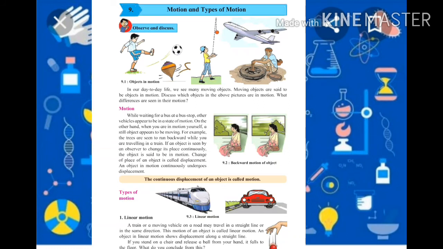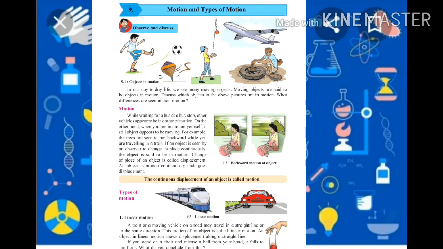First of all, everyone open your textbook. Open page number 65, lesson number 9, motion and types of motion. So let's see, here are some pictures. That boy is kicking the ball. One game is there, that is the rotation of a top. Everyone knows that? Yes. And again one boy is playing with a ball. He is throwing the ball upward.